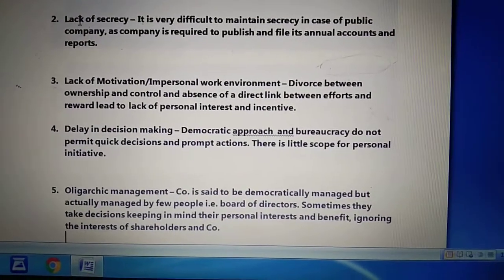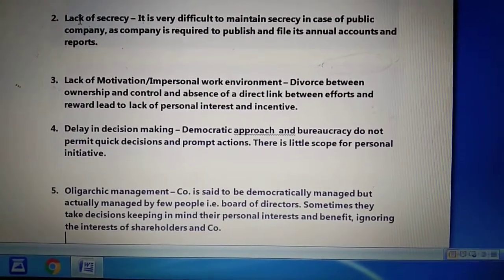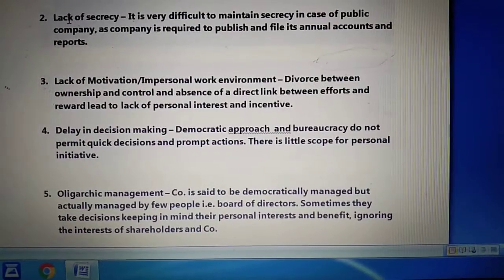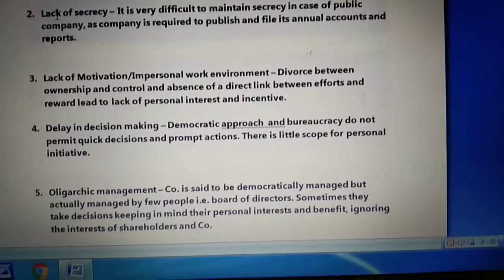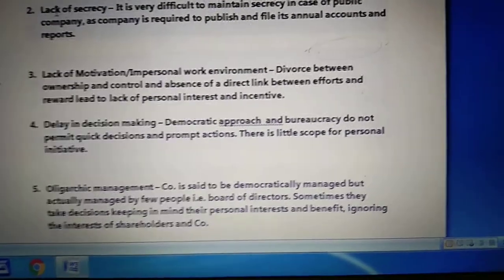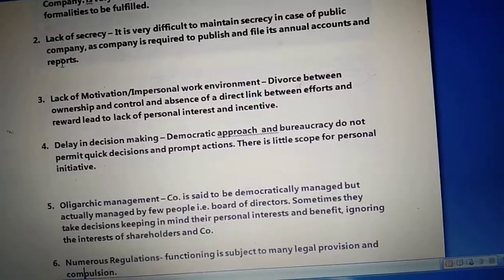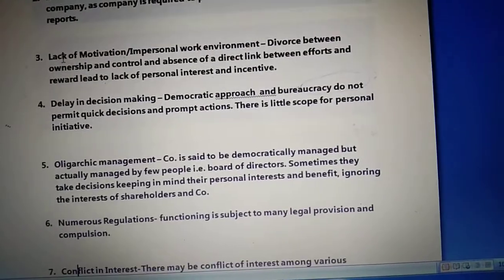Next is oligarchic management. This says that a company is said to be democratically managed but is actually managed by a few people, that is the board of directors. Sometimes they take decisions keeping in mind their personal interest and benefit, ignoring the interest of shareholders.